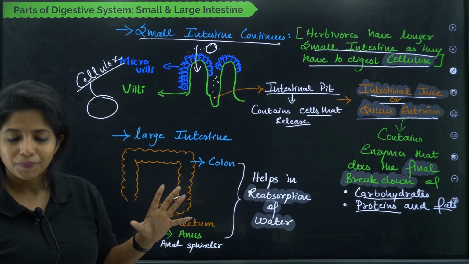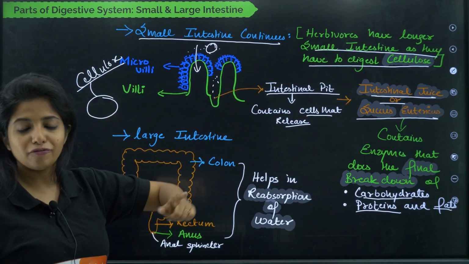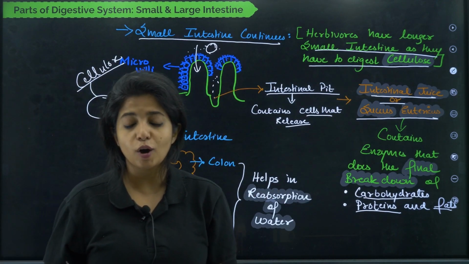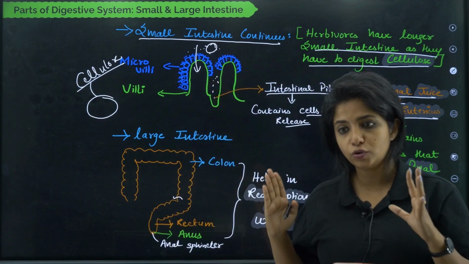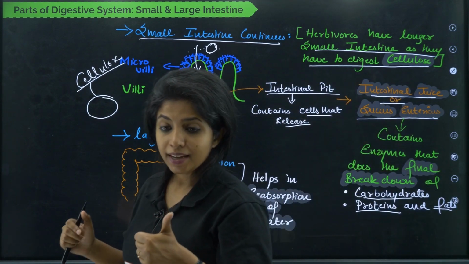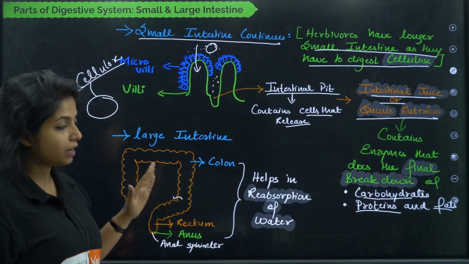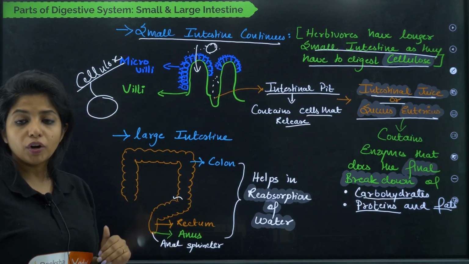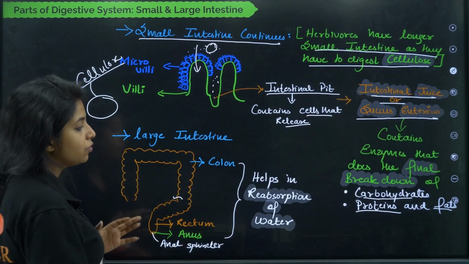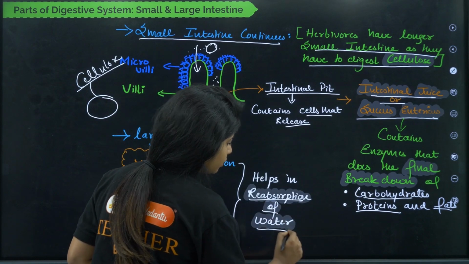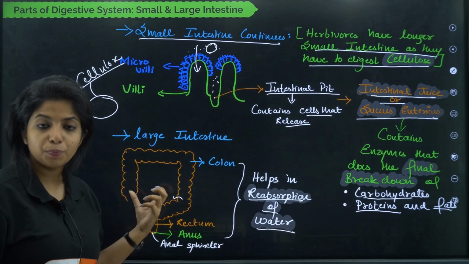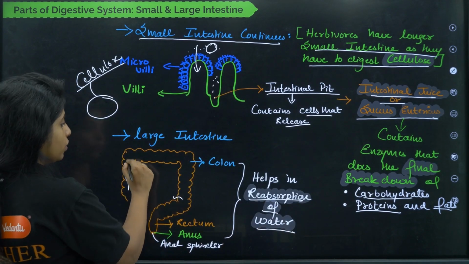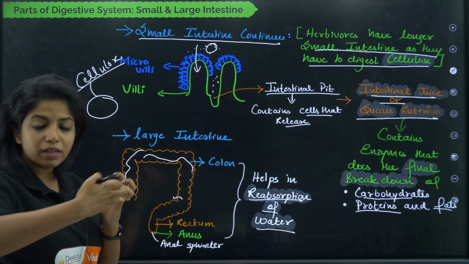Please understand that. Okay, so in the small intestine, the final breakdown of food happens and the absorption of all the important nutrients also takes place. Done. Now the large intestine, it has colon, it has rectum, it has anus. What do they do, children? It helps in reabsorption of water. Whatever water is there in the content being produced over here, from here water is taken up.